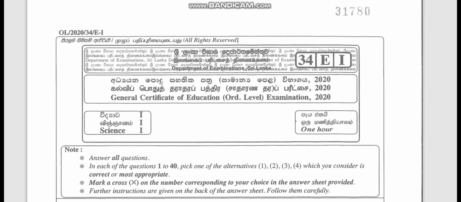Today is a paper discussion of the GCE Ordinary Level 2020 Science paper. So this is an MCQ discussion. Already I have posted the 2021 also, so today I am putting the 2020. Here I will be sharing a lot of tips on how you should face the MCQ in the exam, because the exam is in just a few weeks. So I hope it will be very useful.